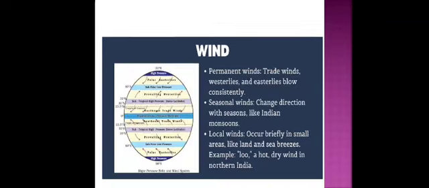Due to the pressures, permanent winds blow throughout the year without changing direction. Trade winds, westerlies, and easterlies are the permanent winds.